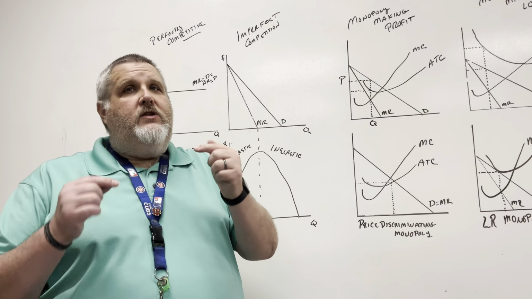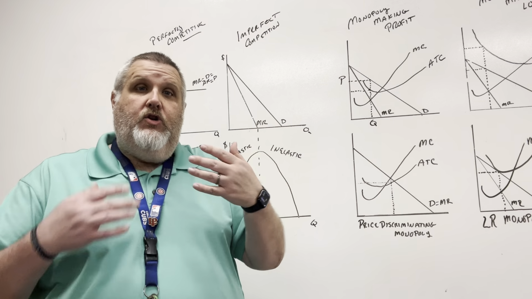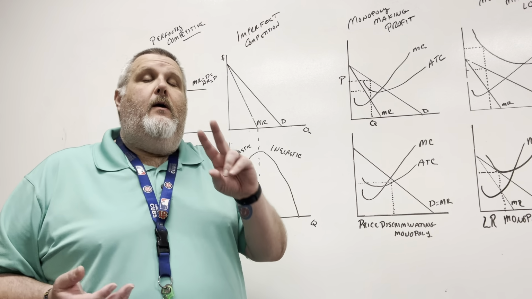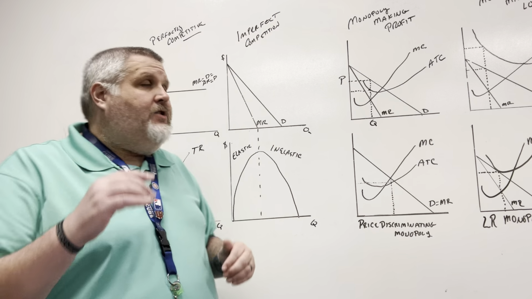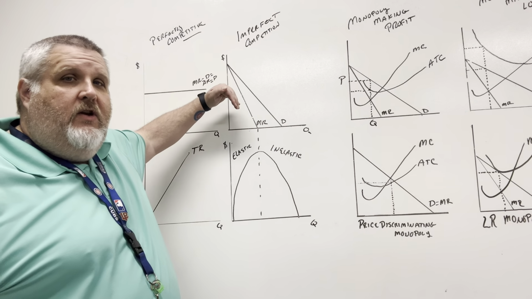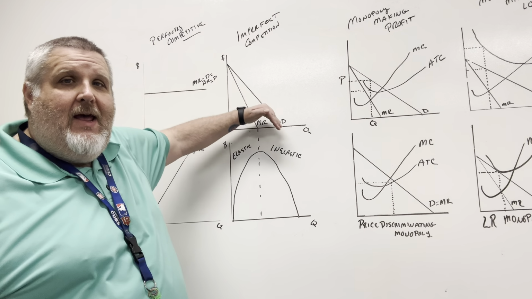But if we notice, when we sell 1, our total revenue is going to be 10. But if we sell 2, it's going to be 18. So our marginal revenue is going to start shrinking. It's going to start falling under the demand.